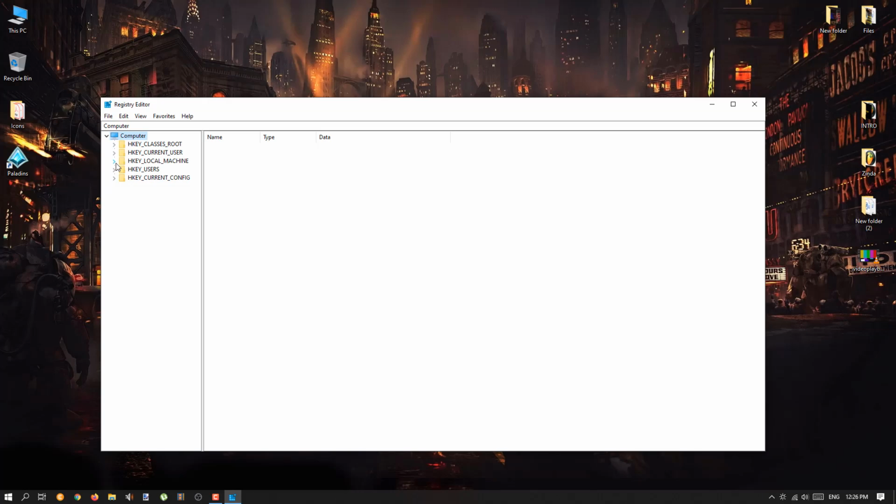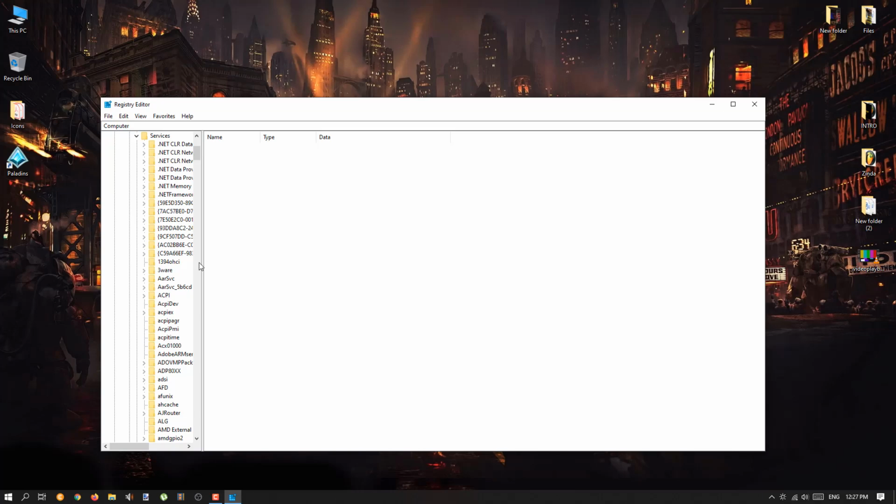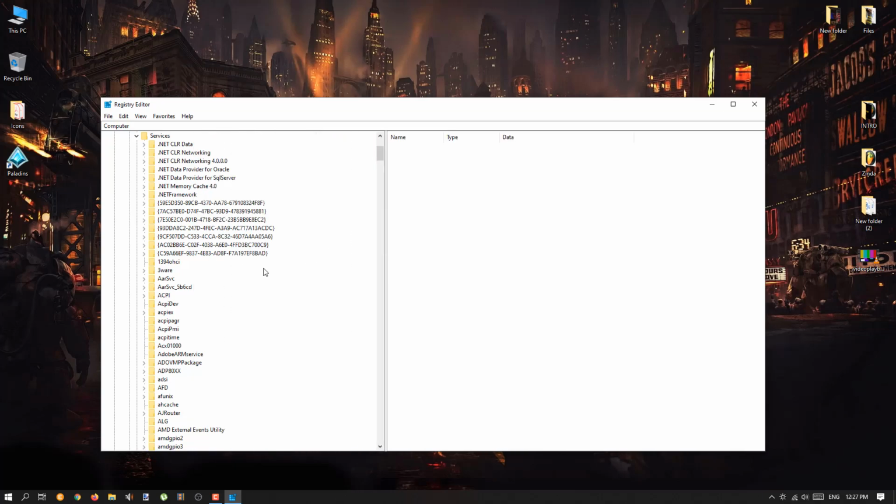Click on this small arrow, so it will show more subfolders. After you click on this small arrow, click on System. Click on the same small arrow and it will show more folders. After you click on System, click on ControlSet001. Click on the same arrow over there and click on Services. After you click on Services, there will be a lot of folders, so I'll just stretch it out so it could look better.